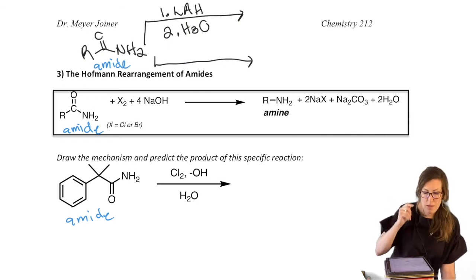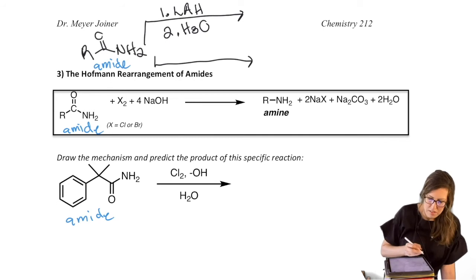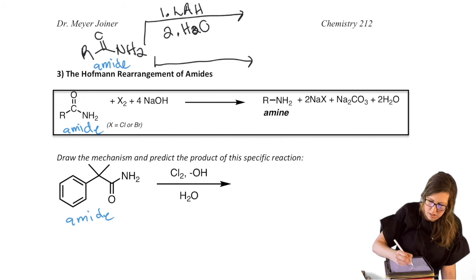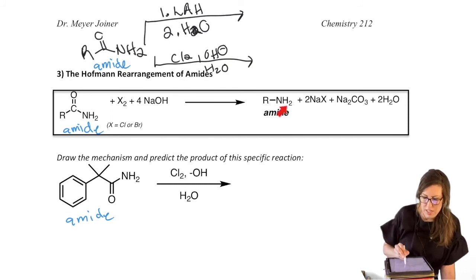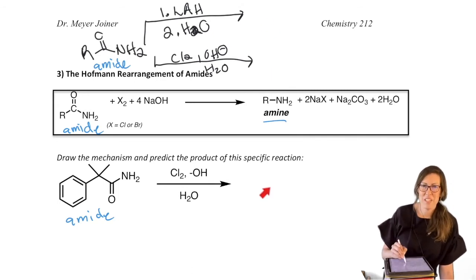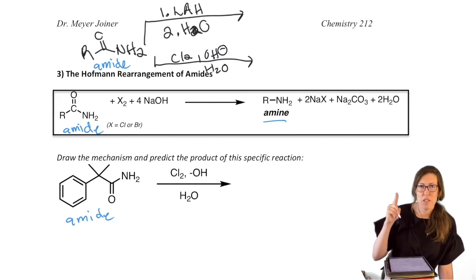What happens when you turn an amide into an amine? To neutral, oh, we can even neutralize with water. Let's do that. Versus the Hofmann situation. Cl2, O minus. This is a Hofmann rearrangement. It's not elimination. So I don't expect you to draw this yet unless you try to do it by analogy. Look at what happened to the amine, okay? How is that different than if I did LAH? So I want you to draw these products and then compare it to what's in the box so that we could predict this one, okay? So give that a try and then come right back.